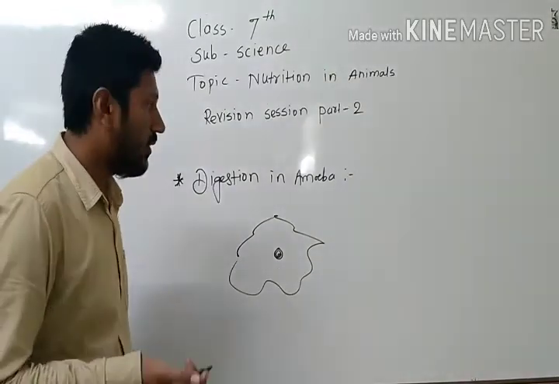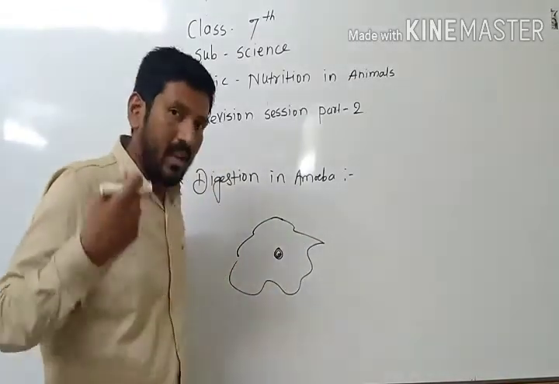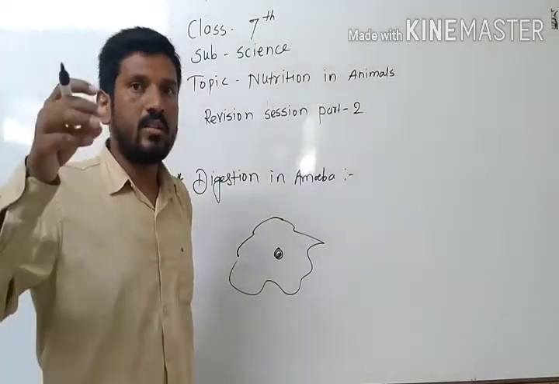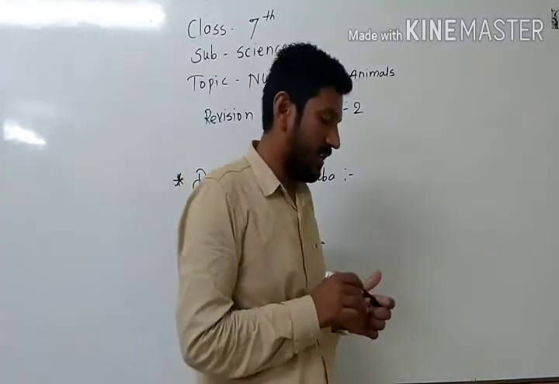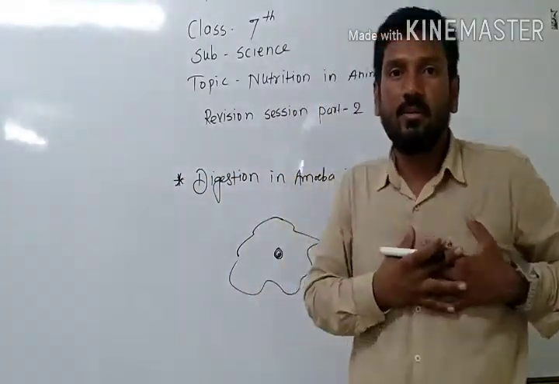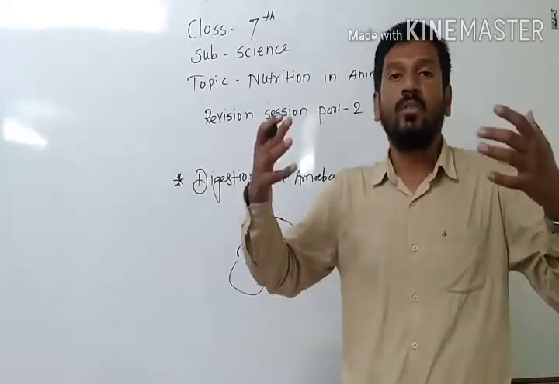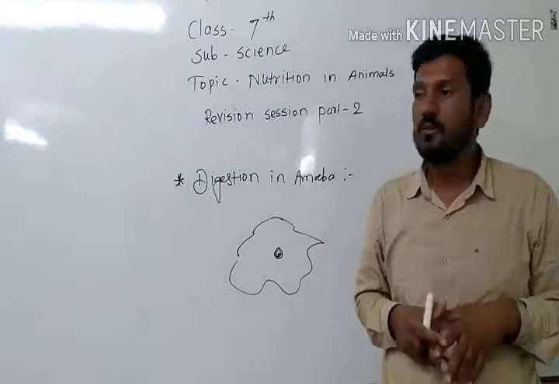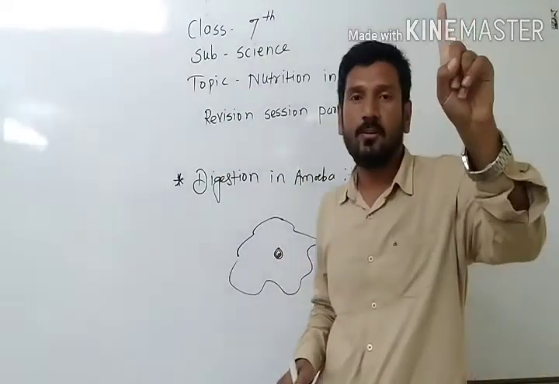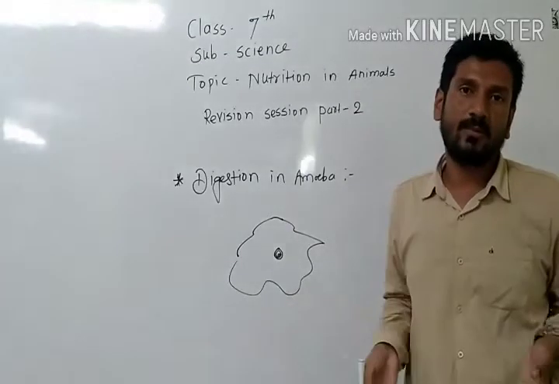Just like with human beings, many cells, many organs, each organ has a specialization: the heart for pumping the blood, lungs to breathe, the brain for the nervous system to control coordination. But here there is only one cell, and that one cell performs all the tasks.